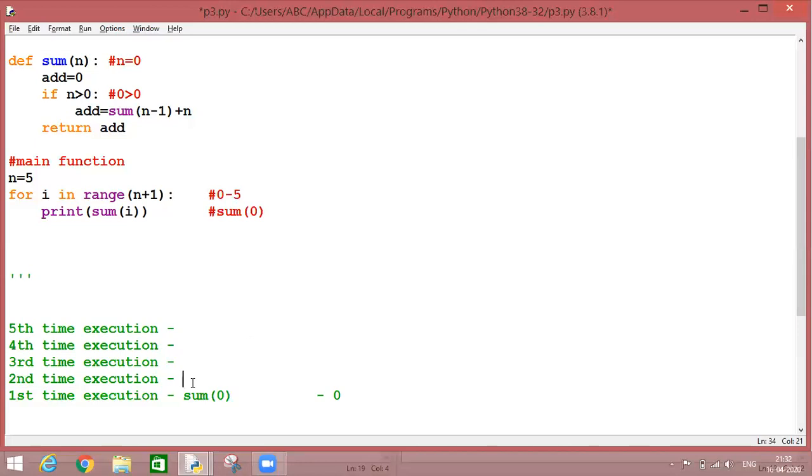Now again we are coming over here. Now the i value has been incremented and it has become 1. This actual parameter will go and be stored into my formal parameter as 1. Come back here. Now we are checking whether 1 is greater than 0 or not. The condition becomes true. In this case, my interpreter will read this statement.